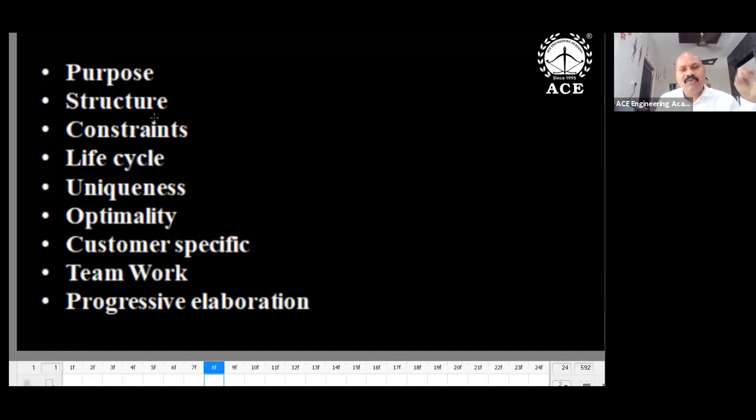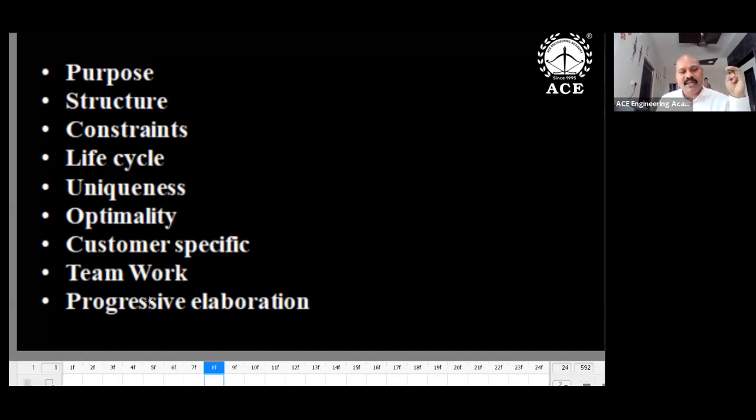Purpose means every project will have a purpose. Without purpose, there is no work. So for every project, a common objective is there. Structure means, as I mentioned, interrelated activities. A few activities you have to carry out in sequence, a few activities you have to carry out in parallel mode. So simultaneously you can handle, and in sequence you have to handle. That is nothing but structure. Precedence relationship: which activity is coming first, which activity is coming next. So what are the phases? Phase 1, phase 2, phase 3. That is nothing but structure.